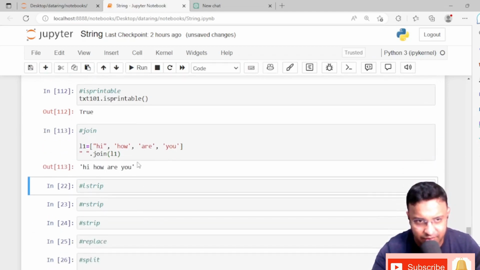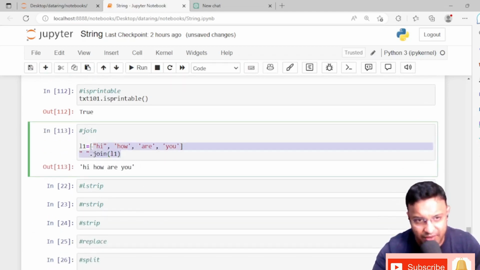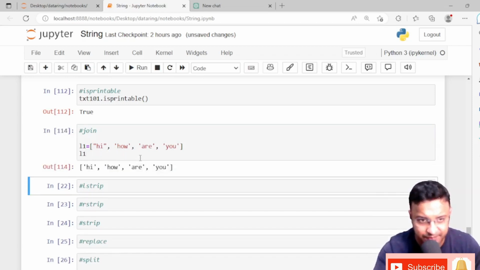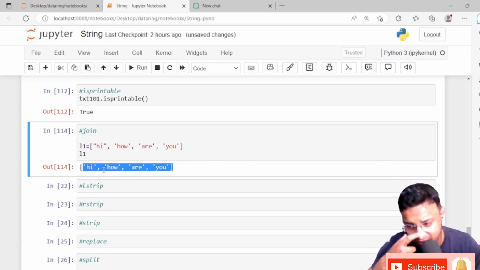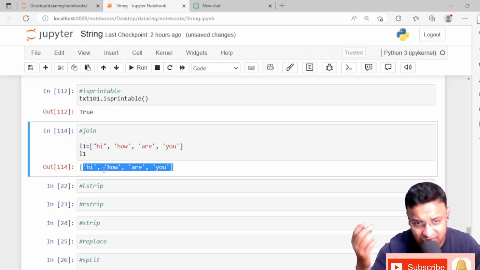L1 is a list, and a list normally comes in square brackets. Inside the square brackets you can write strings or other things. When we go forward, I'll tell you what kinds of data structures we can write inside a list.